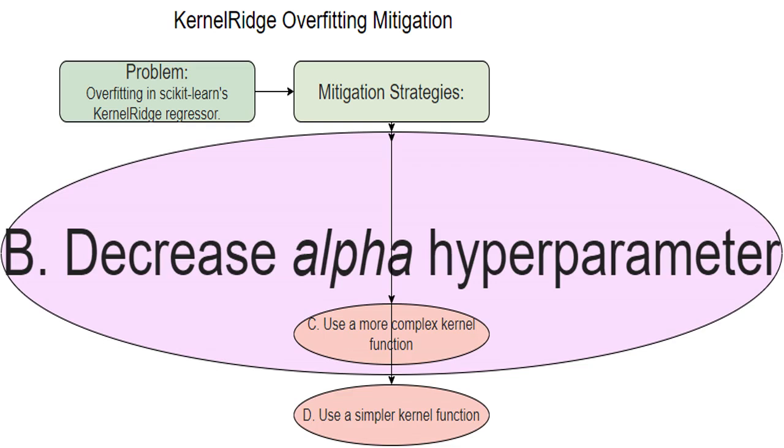I can decrease alpha. Decreasing alpha reduces the regularization strength, which is the opposite of what I need to fix overfitting. The model becomes more complex and more likely to overfit. This is unlikely to help.